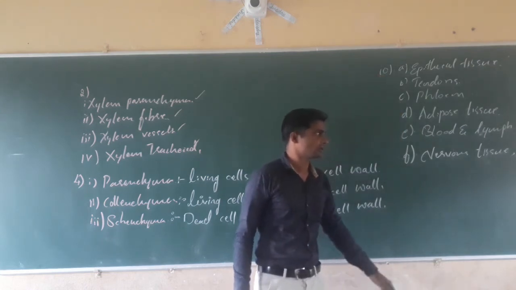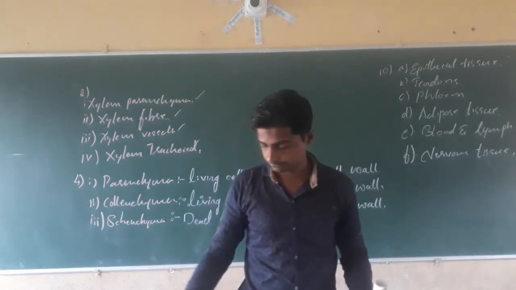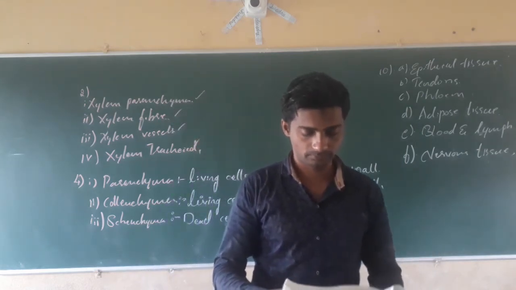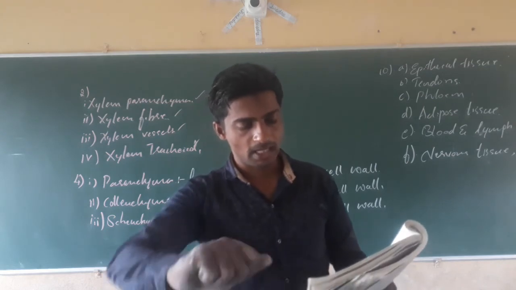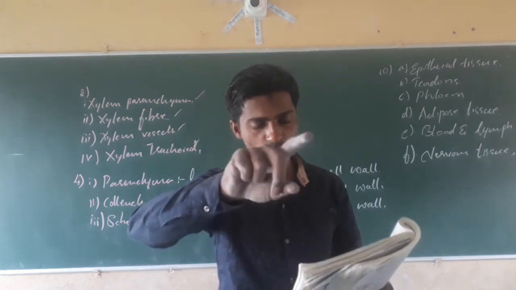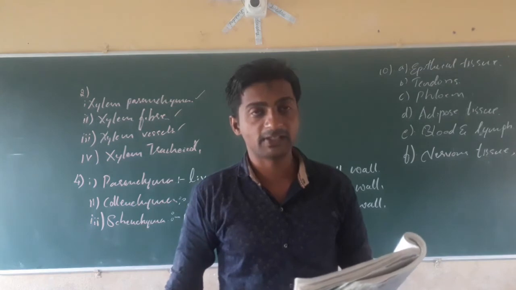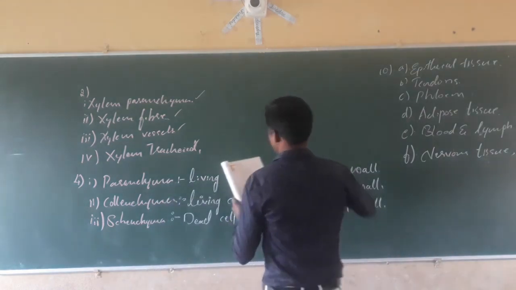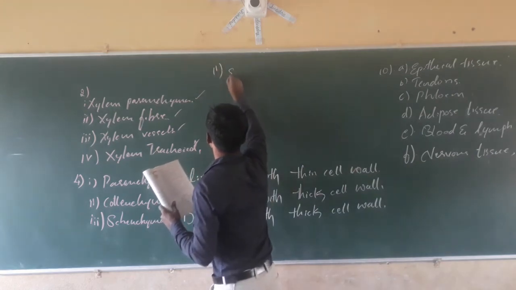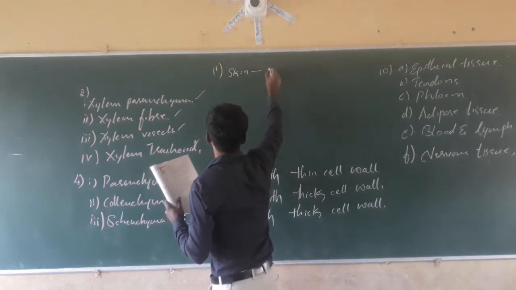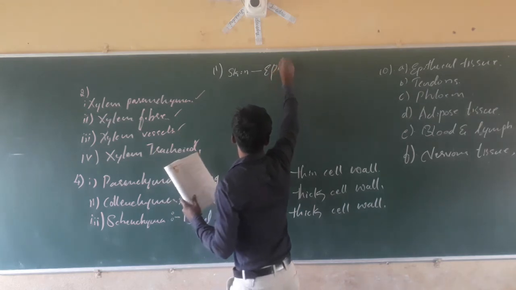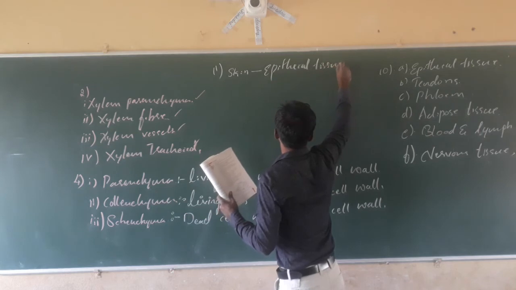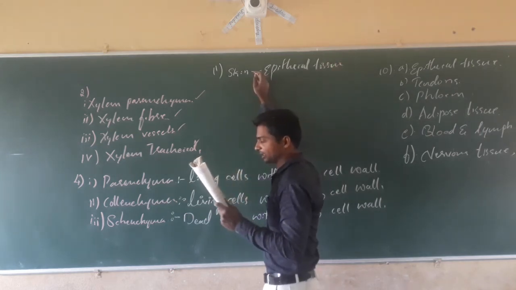They are given with the further numbers. Next, come to the 11th question. Identify the type of tissue in the following. Skin. Which tissue is present in skin? Skin, that is epithelial tissue.